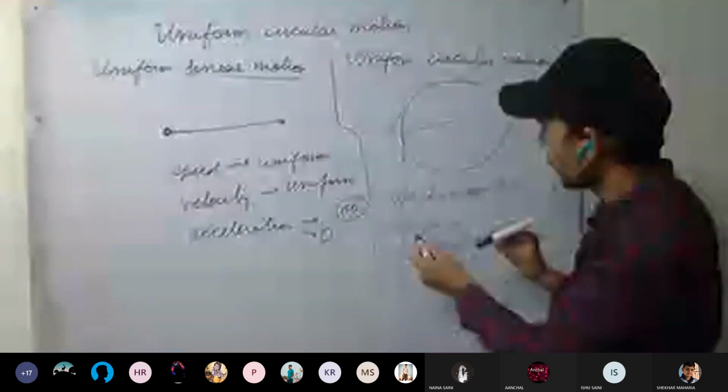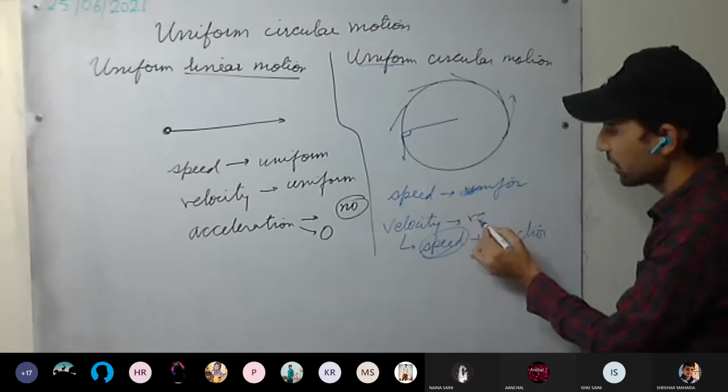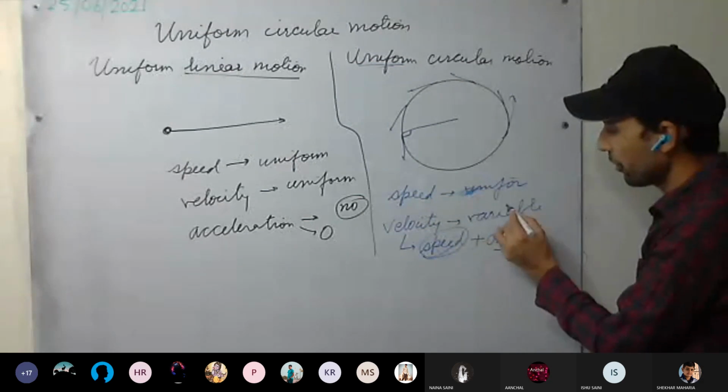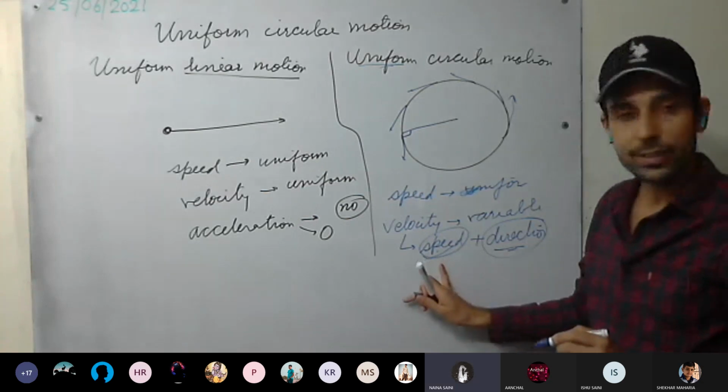So what is velocity? Is it variable velocity or not? It's not uniform, it is variable, because the direction is changing. Magnitude is the same, but direction is changing.